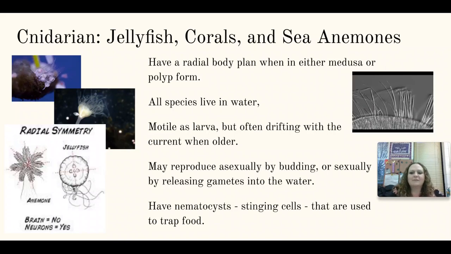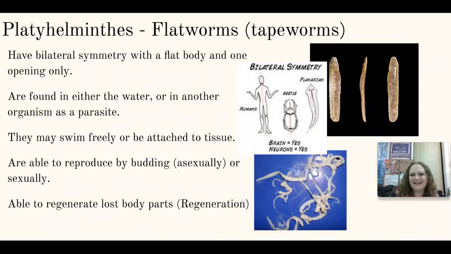And this is it firing in slow motion. Normally it happens so quickly, it's a blink of an eye. We're on to Platyhelminthes, or flatworms. This is one of those phyla of worms that we're going to talk about. These guys have bilateral symmetry. That means that you can draw one line of symmetry right through the middle of their body.